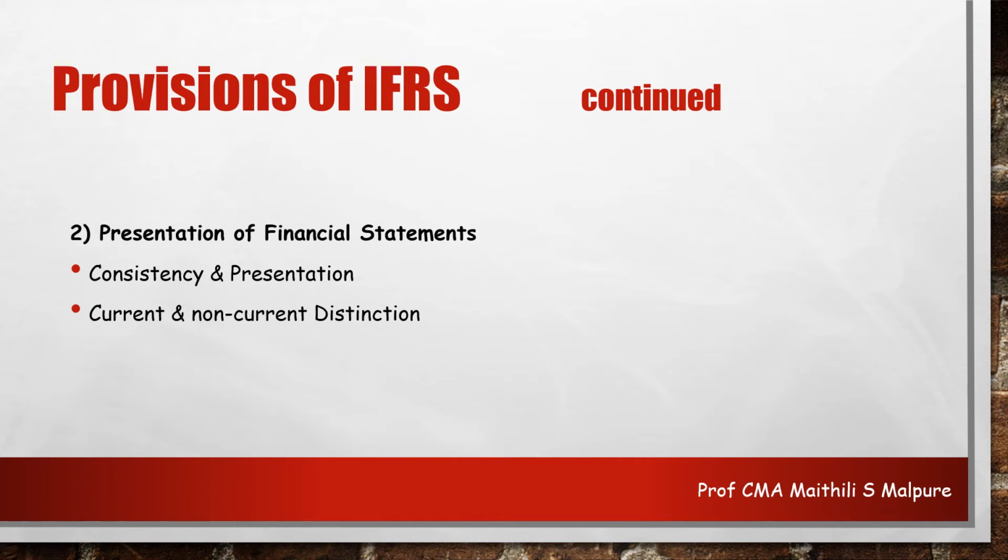the next category is current and non-current distinction. We can also call it current and non-current assets or liabilities, or any aspects in financial reporting.